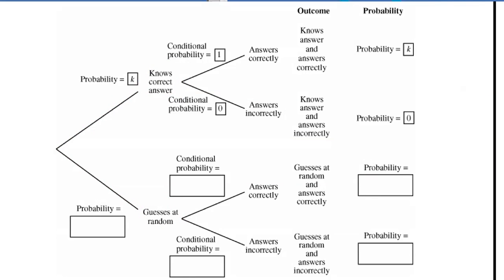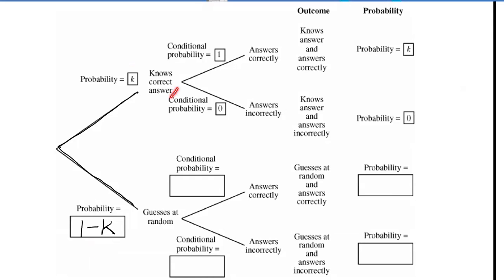Well, with tree diagrams, this branch plus this branch should add up to 1. So our probability here should be 1 minus K. So for instance, if the probability of someone knowing the question is 70%, then this obviously would be 30%, 1 minus 70%.